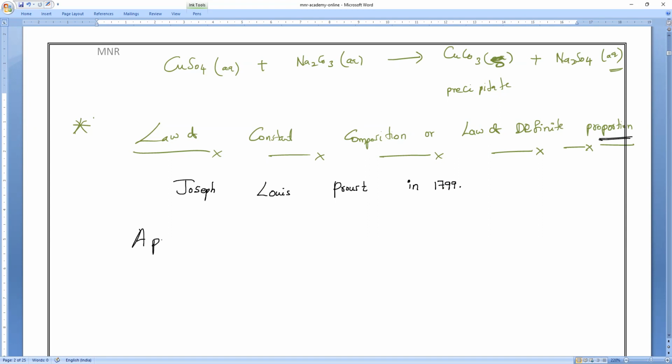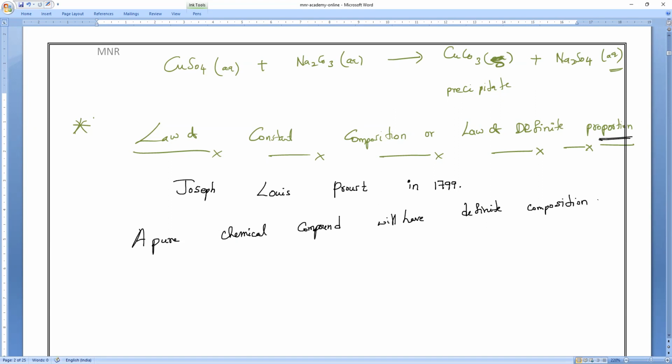A pure chemical compound will have definite composition. We'll discuss what that means, don't worry, I'll give many examples also.